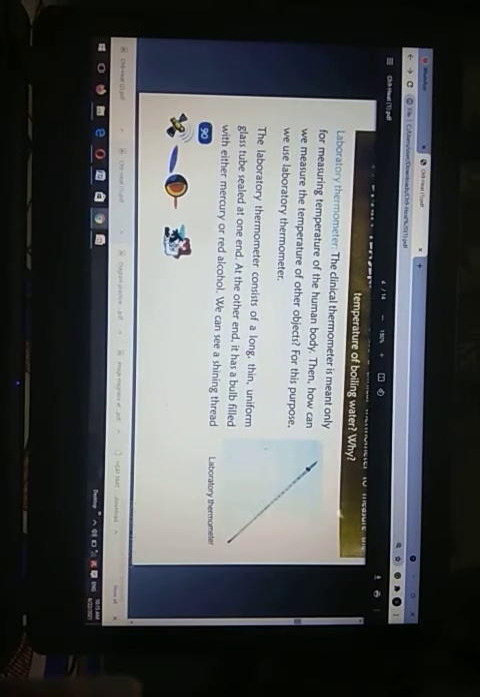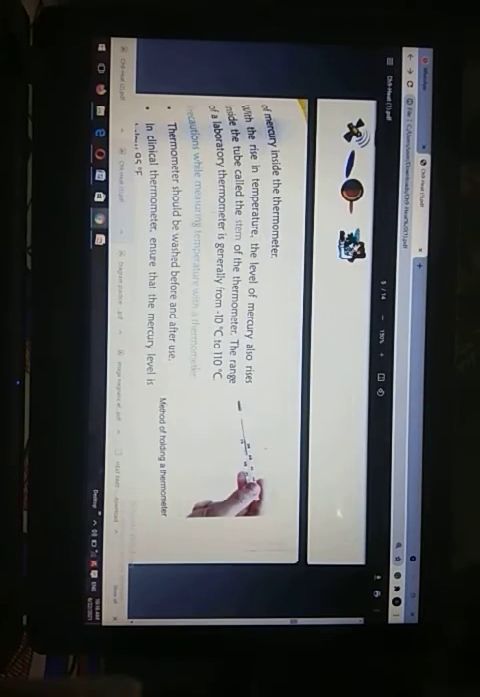Then how can we measure the temperature of other objects? For this purpose we use a laboratory thermometer. You have seen a laboratory thermometer in the figure. The laboratory thermometer consists of a long, thin, uniform glass tube sealed at one end. That is, completely closed at one end.